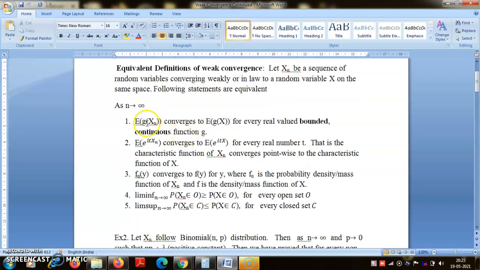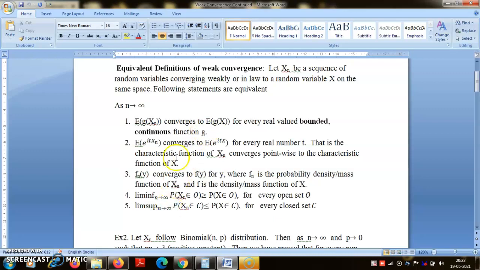So to recap quickly, this is the definition that we learned in the last class: expectation of g(Xn) converges to expectation of g(X) for every real valued bounded continuous function g. In fact, this was used to prove that convergence in probability implies weak convergence, if you remember.